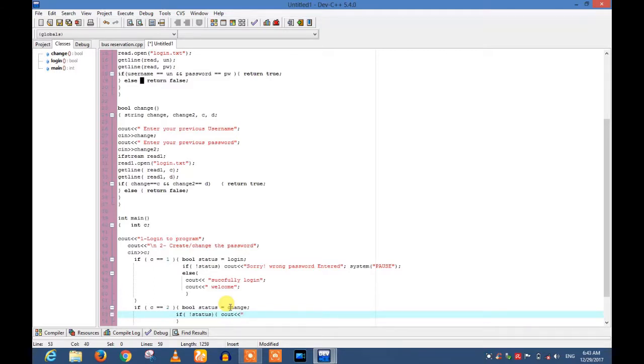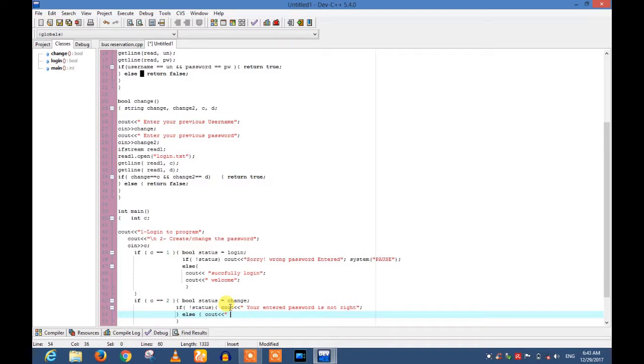Cout your entered password is not right, else cout you have successfully verified yourself. And in the else statement, we will write the coding of the new creation of the